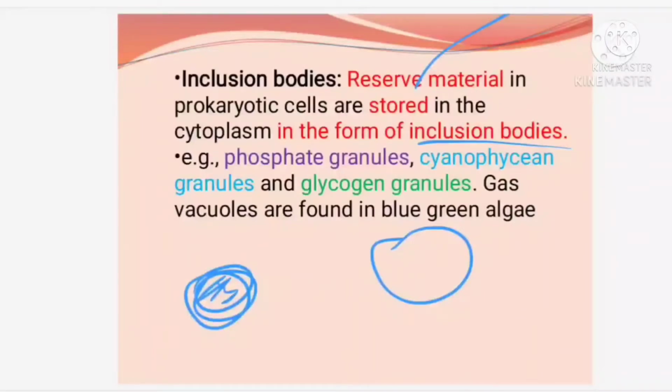With this, we are winding up the prokaryotic cell, and now we are moving into the eukaryotic cell. Listen carefully, students. The eukaryotic cells, plant cells and animal cells, come under eukaryotic cells, and you already have some idea about the same. You have learned it in your class 9. Now, the first part of the eukaryotic cell we are going to discuss is the cell wall, right.